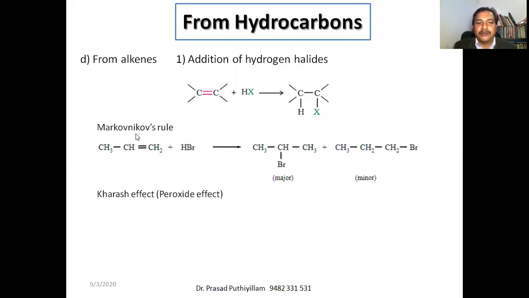So as per the famous Markovnikov's rule, when an unsymmetric alkene reacts with a hydrogen halide, an unsymmetric addendum, then the positive part of the addendum, here H plus, will go and add to the carbon containing the larger number of hydrogen atoms. That is the Markovnikov's rule. Therefore H plus will be added to CH2, becoming CH3, and Br will be added to the next carbon atom to get the corresponding secondary bromo halide here.